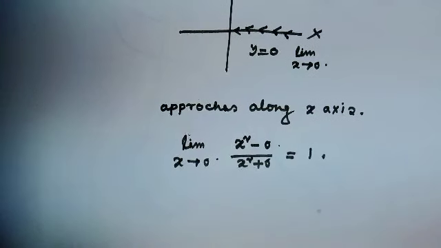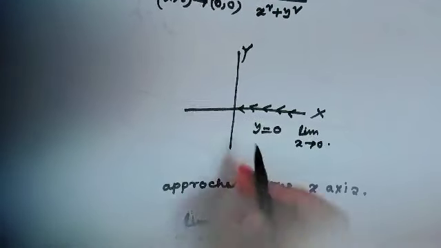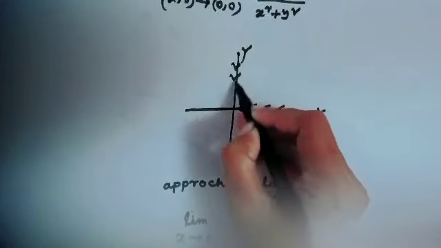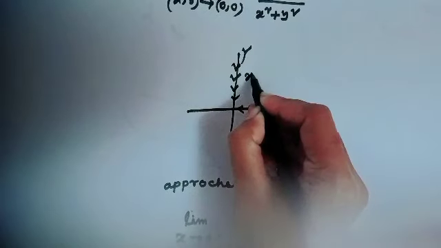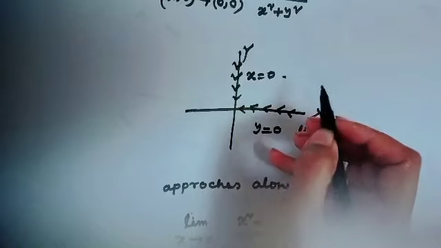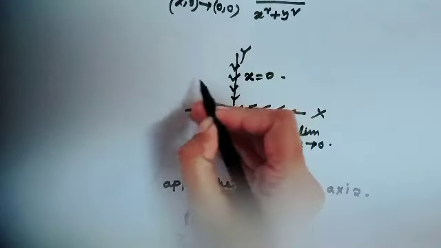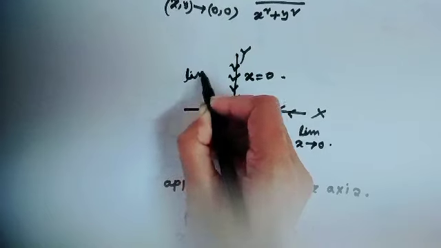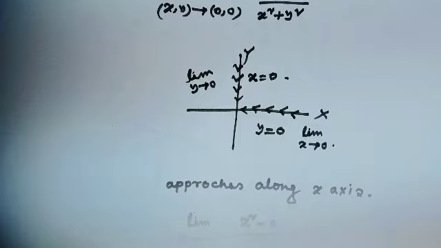Okay? Now, let's try along this line, and this is the line x equal to 0. So the limit will be as y approaches 0, along the y axis.